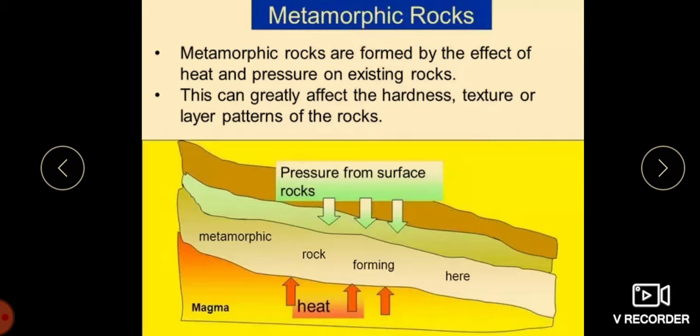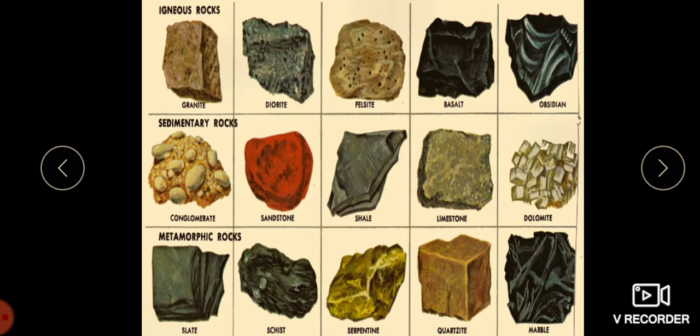So how are metamorphic rocks formed by the effects of heat? You can see, due to the magma or due to the effect of heat and pressure on the existing rocks. See, pressure from the surface of the rocks and heat from the magma. So here the metamorphic rocks are formed. This can affect the hardness, texture or the layer patterns of the rocks. See, these are the different types of igneous rock, sedimentary rock and metamorphic rocks.